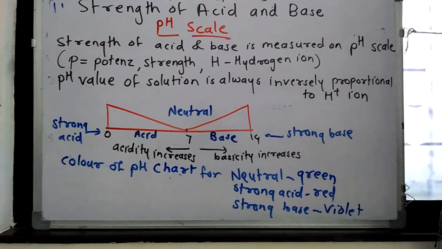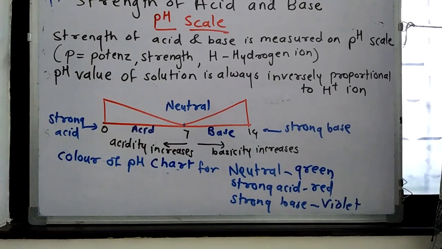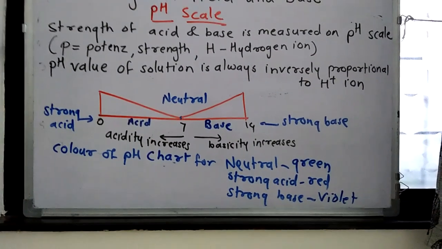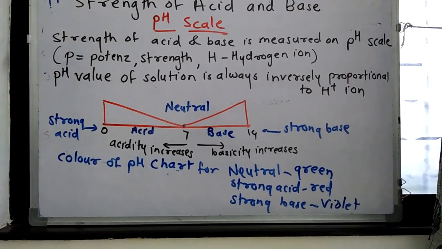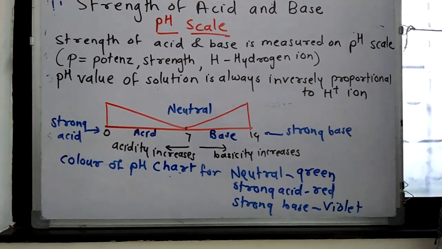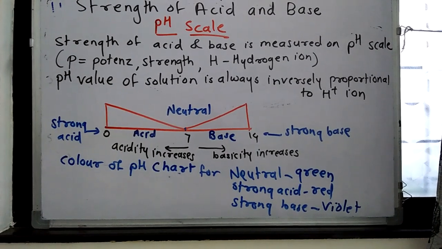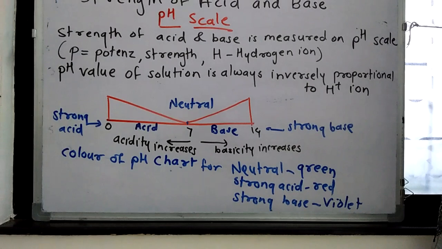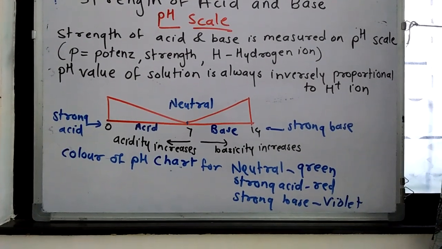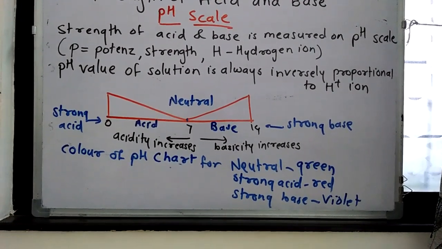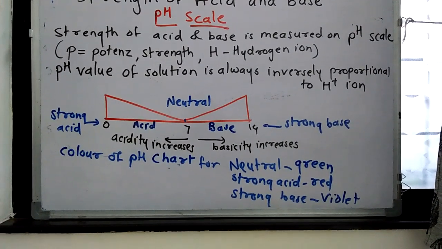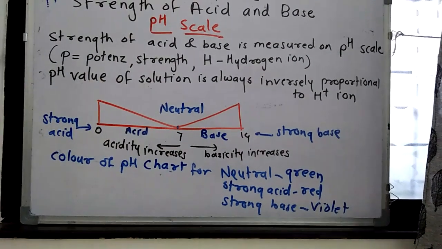If the solution is neutral, then the color will be green with the universal indicator. For strong acid, universal indicator gives the red color, and for strong base, universal indicator with the pH chart gives violet color. So the pH scale tells us about the acidity and basicity of substances, and pH value is always inversely proportional to H plus ion.